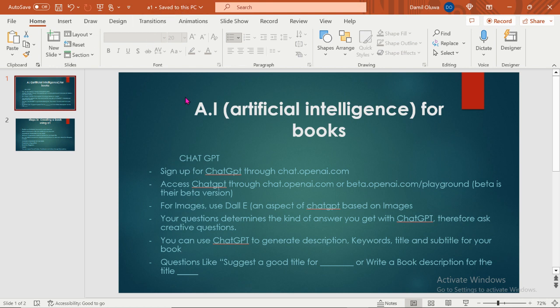So now, what is A1 itself? A1 is just artificial intelligence. That's just it. That's the simple definition of A1. We have different types of A1. We have different kinds of A1.